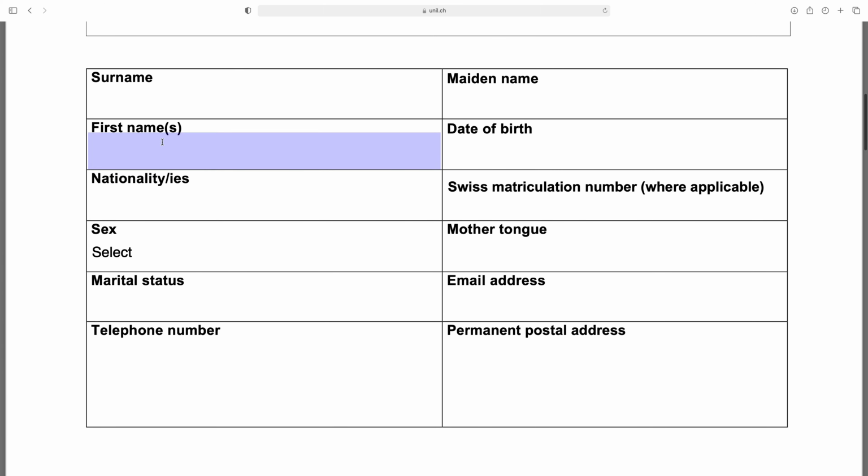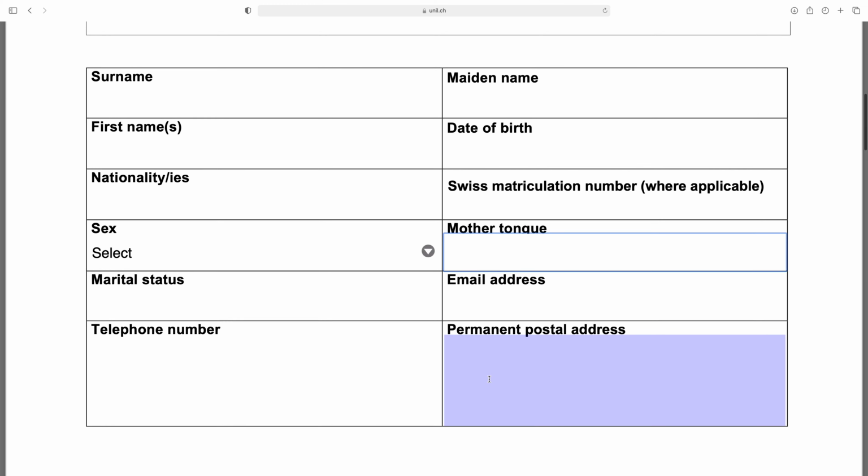Next is write your surname and maiden name, first name, then write date of birth, nationality, and Swiss matriculation number where applicable. This is optional, not necessary. So from here select your gender, write your mother tongue, marital status, email address, phone number, and permanent postal address. Complete permanent postal address right here.